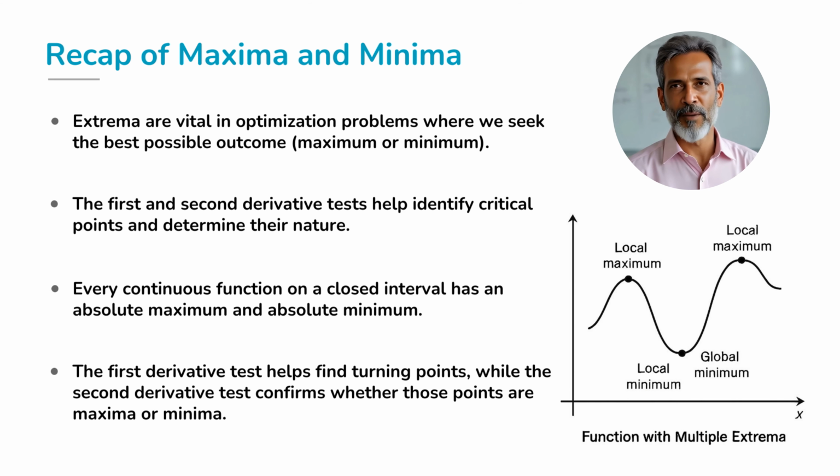To wrap it all up, maxima and minima are the mathematical tools that help us find the highest and lowest points of a function. We use derivatives to find critical points, and then we use the second derivative test to classify those points as maxima, minima, or points of inflection. Whether you're trying to maximize profit, minimize costs, or optimize any system, understanding how to find and classify extrema is key. In the next video, we'll explore some more advanced examples and applications of these concepts.